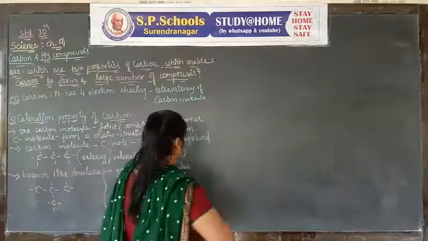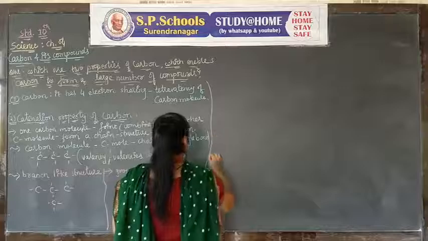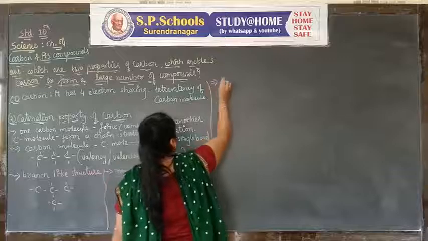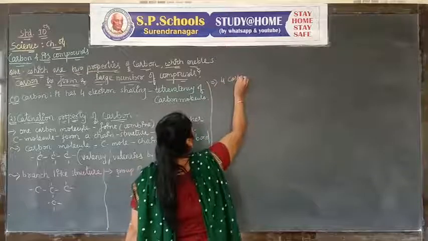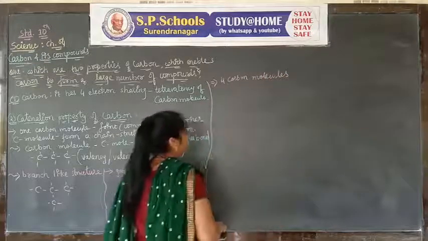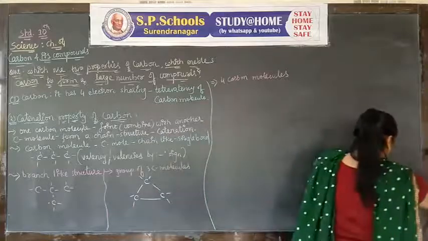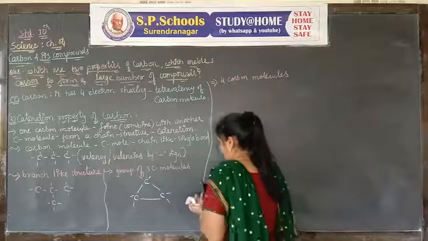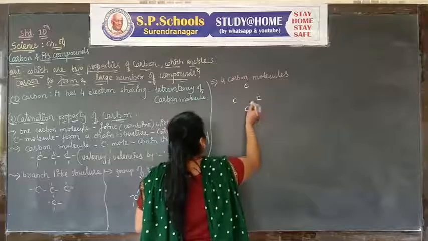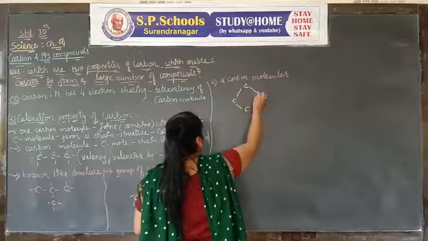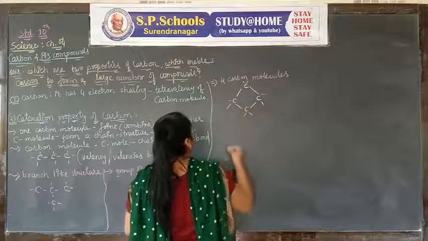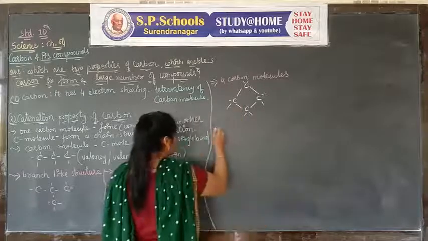Next, four carbon molecules can combine together and make a structure like this: one, two, three, four, a ring-like structure.